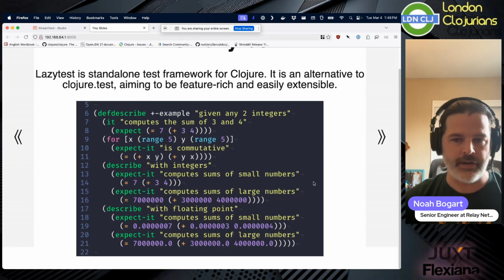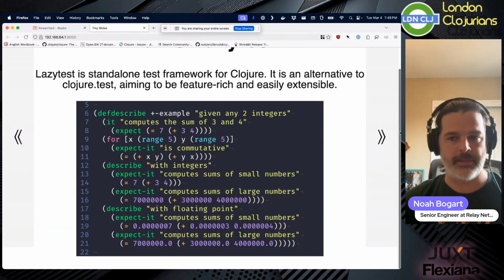And so here's a picture of kind of what the code looks like. Instead of a deftest, you might say defdescribe, right? Using the behavior-driven development language, you have describe, you have it blocks, and you say expect. So expect is an assertion. And here we can see that you have a normal for loop, which might be lazy, but is eagerly consumed to generate expectations all at once, right? So this is generating checks for x plus y versus y plus x, and it'll generate all of those and actually eagerly consume them.